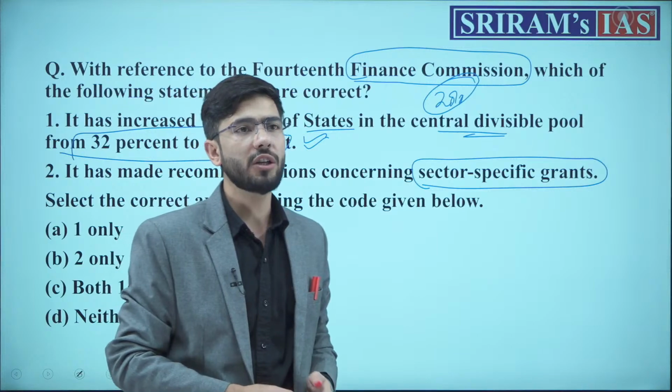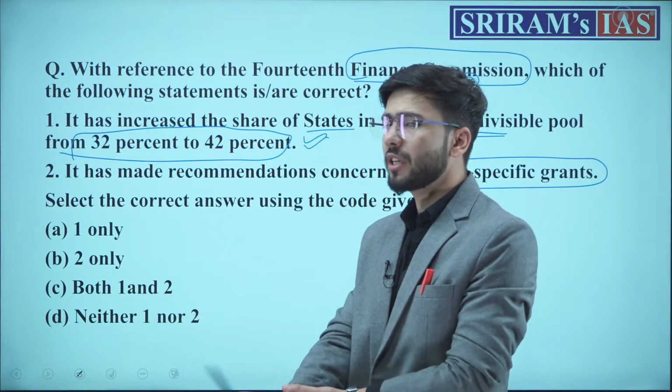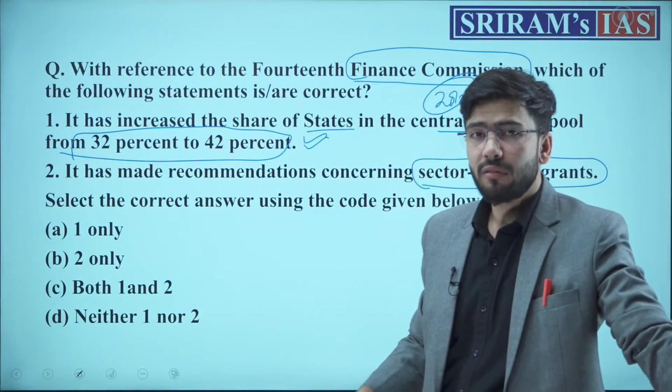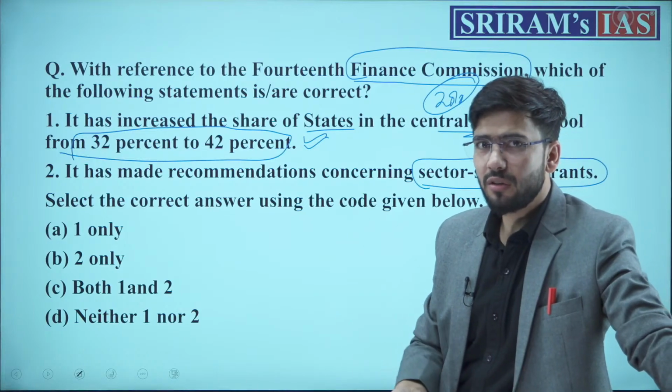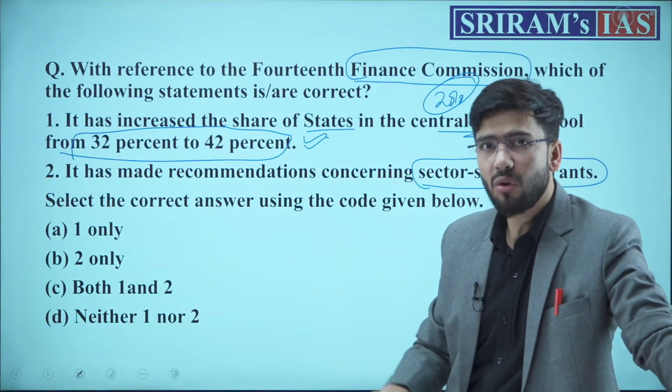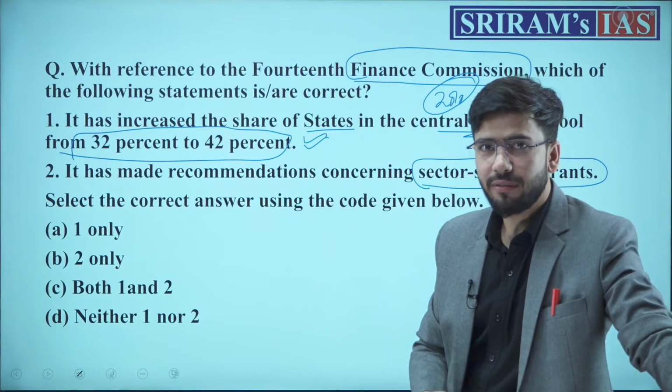So now what we need to do: this question was asked in 2016, I guess, and today we have the 16th Finance Commission coming up, which we will be reading about. The 16th Finance Commission's recommendation will come in October 2025.